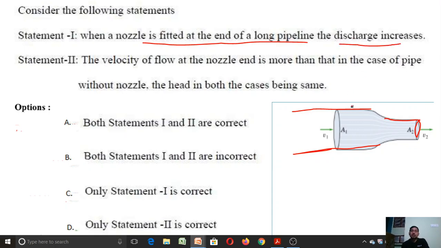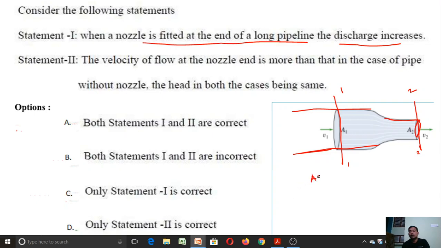To answer this question, we should know what the continuity equation is. So if I take a section 1 here and section 2 here, if I write a continuity equation for these two sections, what is that?